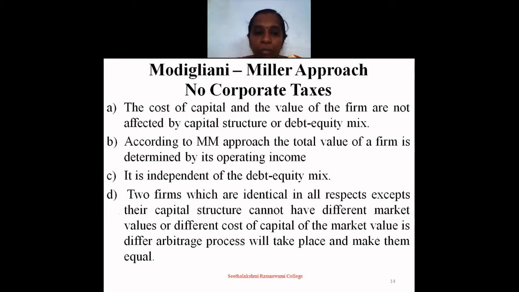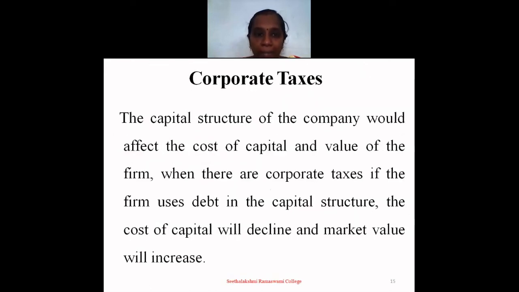Two firms which are identical in all respects except their capital structure cannot have different market values or different costs of capital. If the market values differ, the arbitrage process will take place and make them equal. The next one is corporate tax. The capital structure of the company would affect the cost of capital and the value of the firm. When there are corporate taxes, if the firm uses debt in the capital structure, the cost of capital will decline and market value will increase.